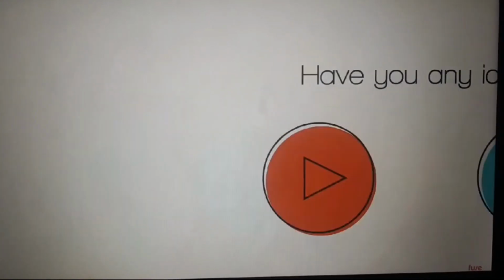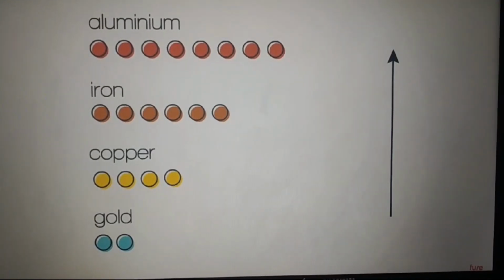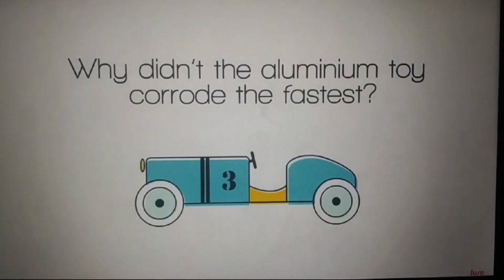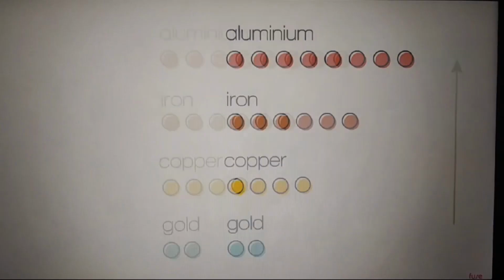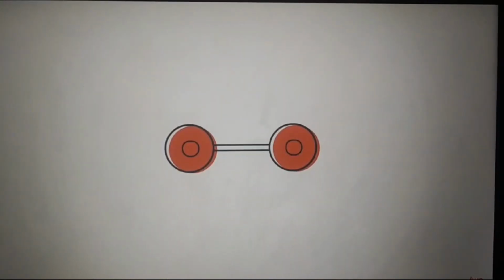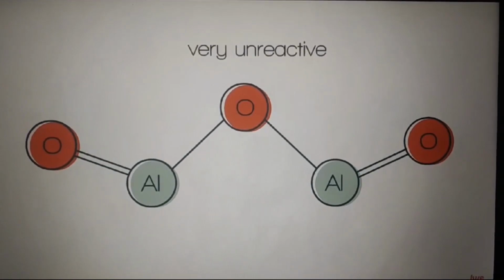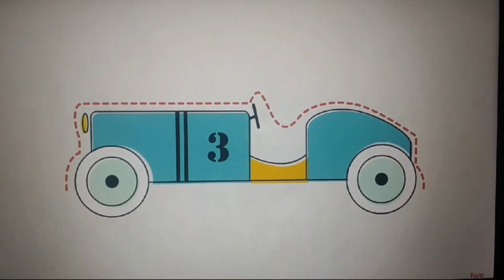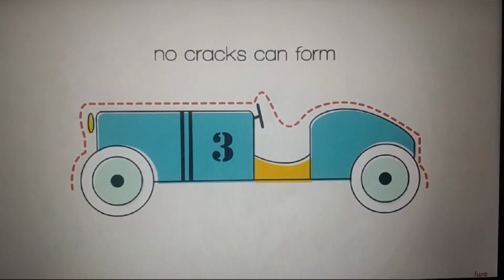The reason is the metals all have different reactivities. Iron corrodes faster because it is more reactive than the copper and the gold. But you may be wondering, why didn't the aluminium toy corrode the fastest? The truth is, aluminium is more reactive than iron, so it reacts fastest with the oxygen from the air, forming aluminium oxide. Aluminium oxide is very unreactive because once the oxide layer is formed on the surface, it binds very tightly to the surface of the metal, so no cracks can form and cause further corrosion.